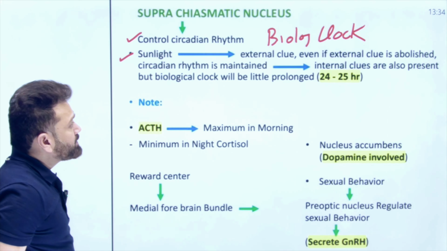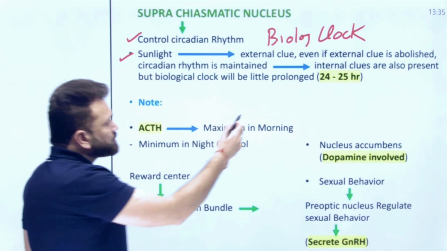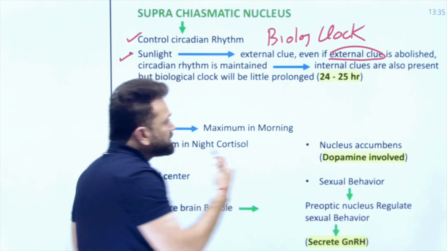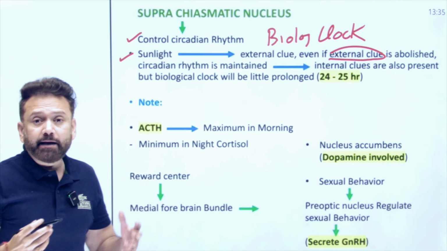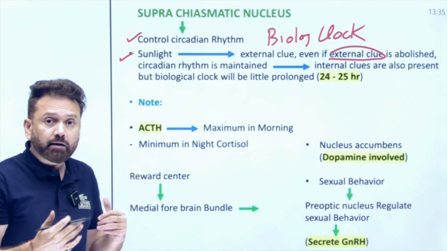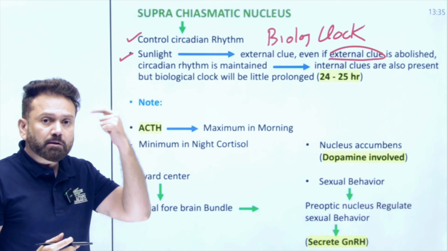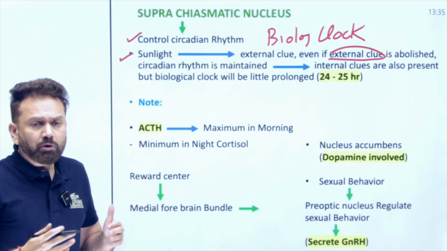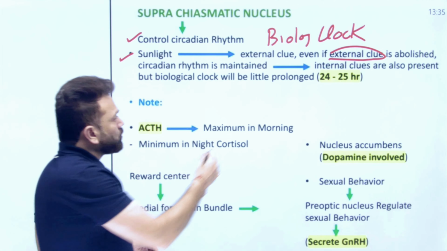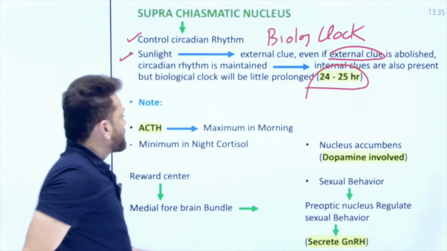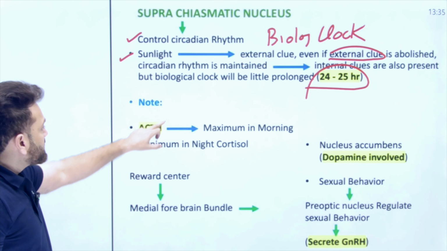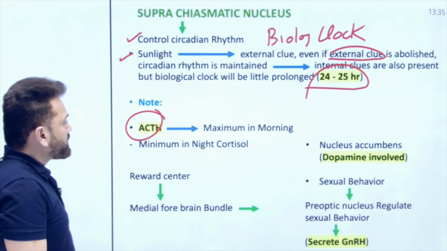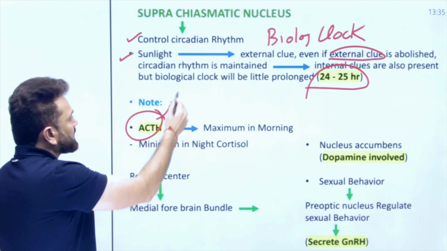But sometimes it has been seen that even if you remove the external cue, the circadian rhythm is not lost. It means there must be some internal cue as well, although the cycle will increase from 24 to 25 hours. Now one more thing, ACTH, which releases cortisol, obeys the circadian rhythm.